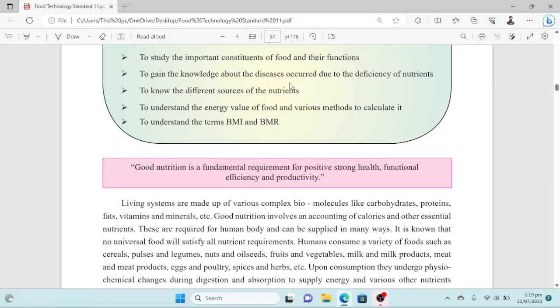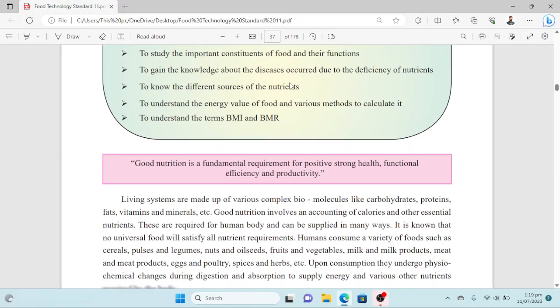So as we know, what is a nutrient? A nutrient is any substance that provides a specific nourishment essential for the maintenance of life and for growth. So good nutrition is a fundamental requirement for positive, strong health, functional efficiency and productivity. So that's the importance of good nutrition.